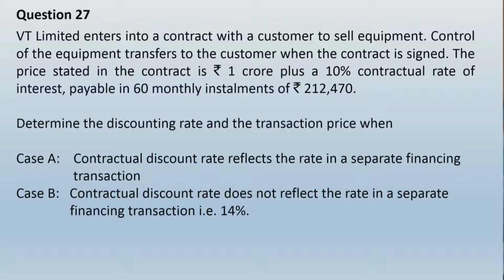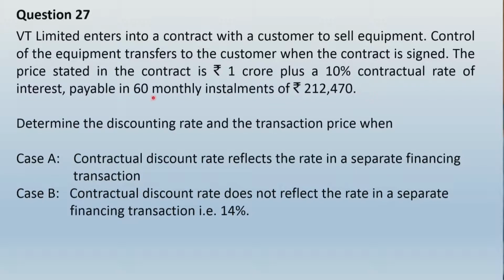Now they have given two different cases, case A and case B. Case A, contractual discount rate reflects the rate in a separate financing transaction, and case B, contractual discount rate does not reflect the rate in a separate financing transaction, that is 14%. So friends, if you can observe, first of all, there is a clear presence of financing component, because the price stated in the contract for the outright sale is 1 crore and the contract also specifies 10% contractual rate of interest for payments to be made on installment basis.